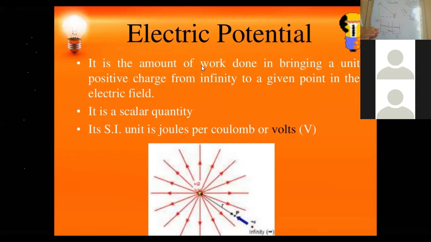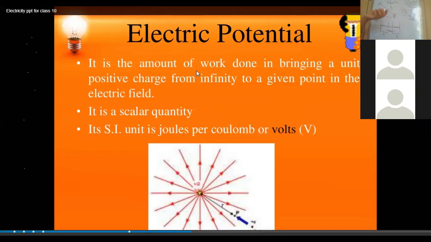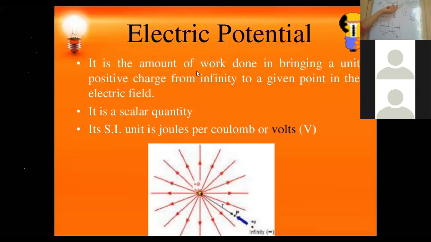This work is stored in the body in the form of electric potential energy. That work which is stored in the body while charging is called electrical potential energy, and electrical potential is equal to electrical potential energy per unit charge.